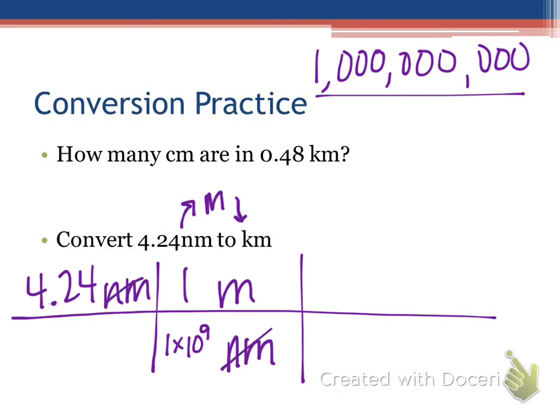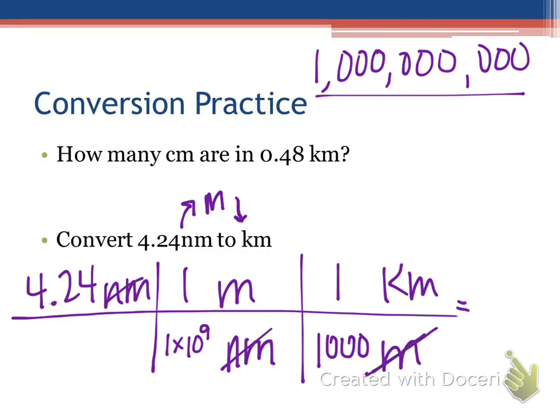We're left in meters. Is that where we want to be? No. We want to go to kilometers. Okay, which of those units is the larger unit? Kilometers. And we say there's 1,000 meters in a kilometer. Okay, so I'm going to check my units again, make sure they all canceled.